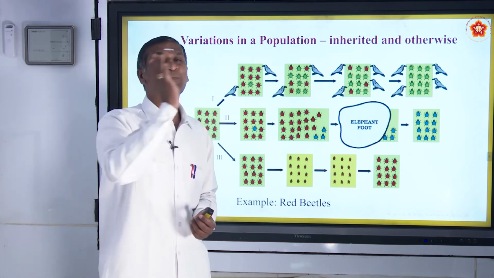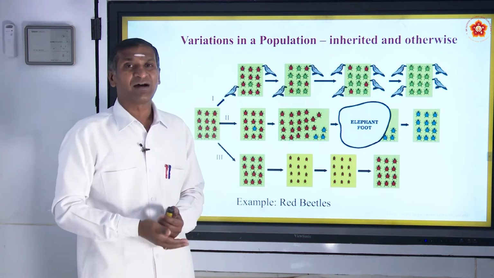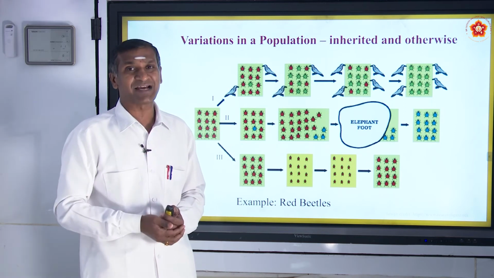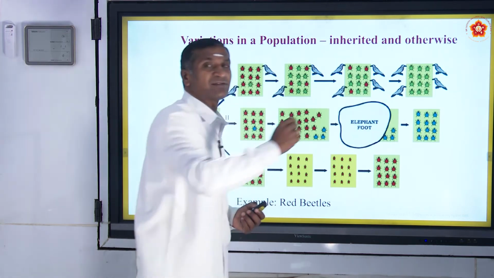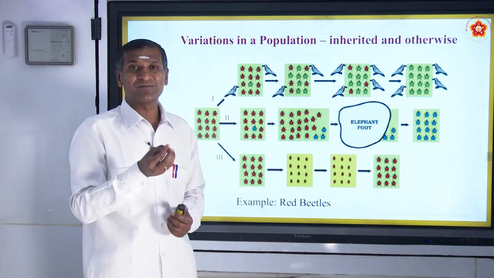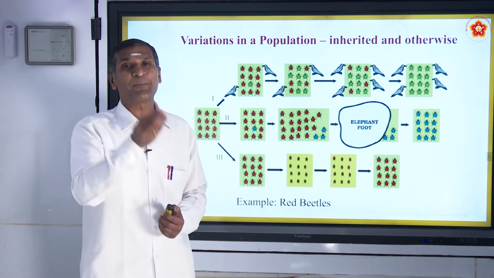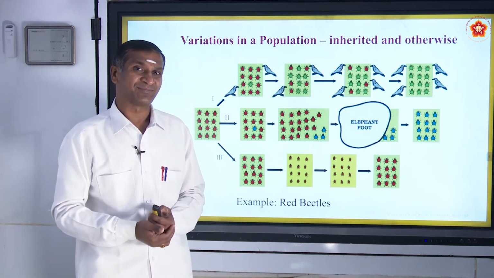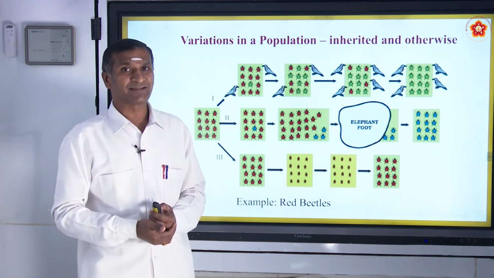The elephant approached that green bushes area and stamped on the green bushes with its big foot, where most of the beetles died. And only the blue color beetles which survived, which were never caught under the foot of this elephant, their population began to grow, the blue color beetle population began to increase.